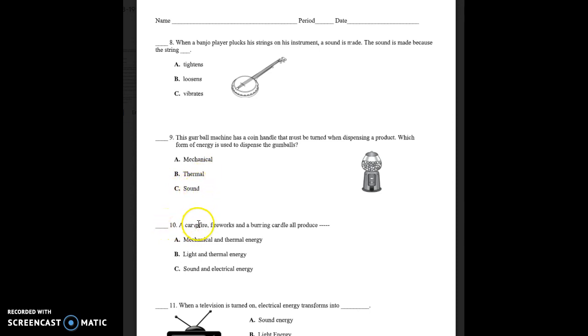Number 10. A campfire, fireworks, and a burning candle all produce A. Mechanical and thermal energy, B. Light and thermal energy, C. Sound and electrical energy.